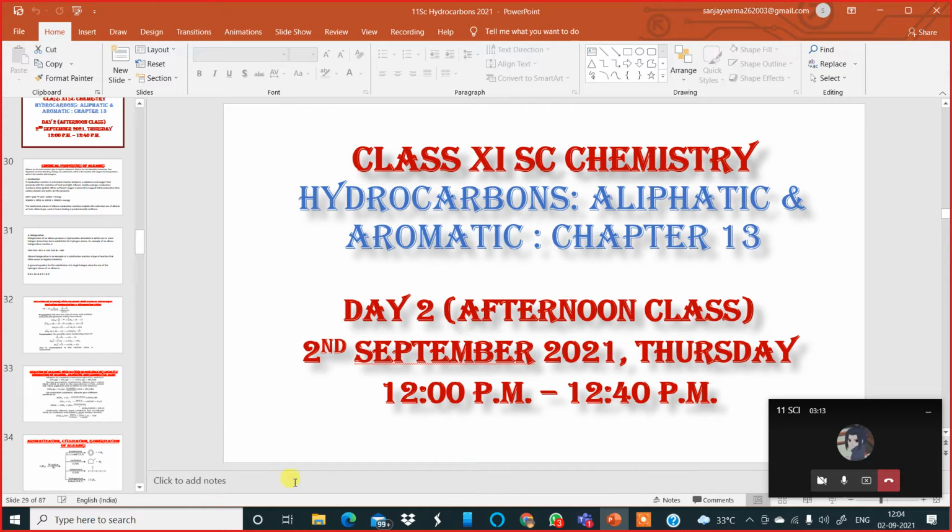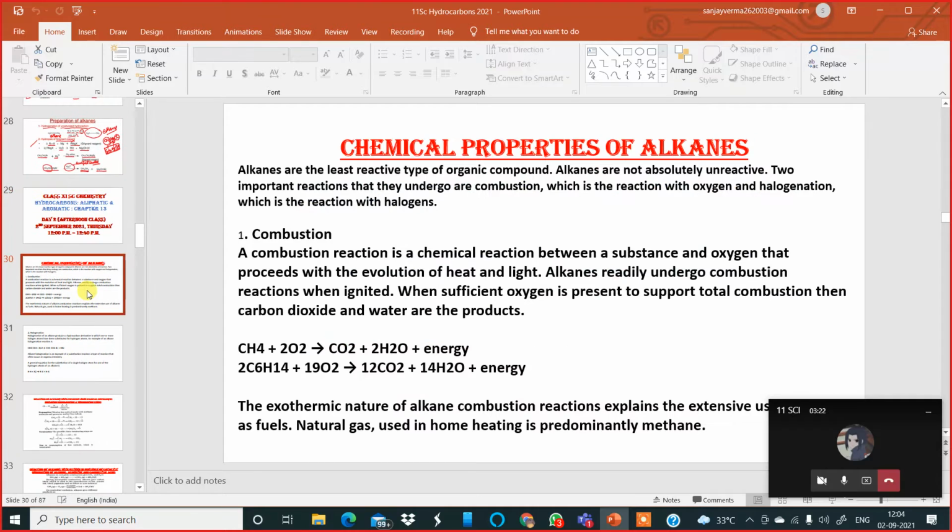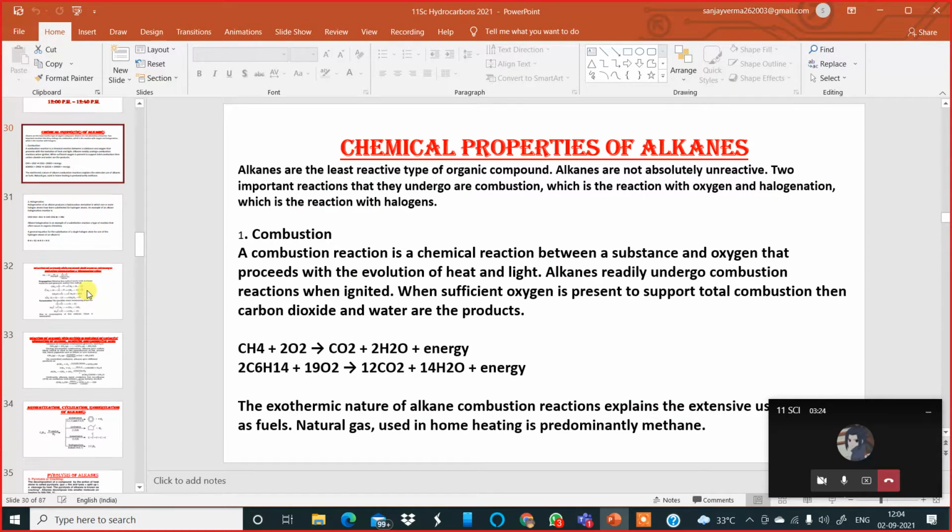In the morning class, I was talking about the preparation of alkanes. Till there, I had completed it, along with the physical properties also. Now, in today's afternoon class, I would like to complete the chemical properties and the general reactions of alkanes.